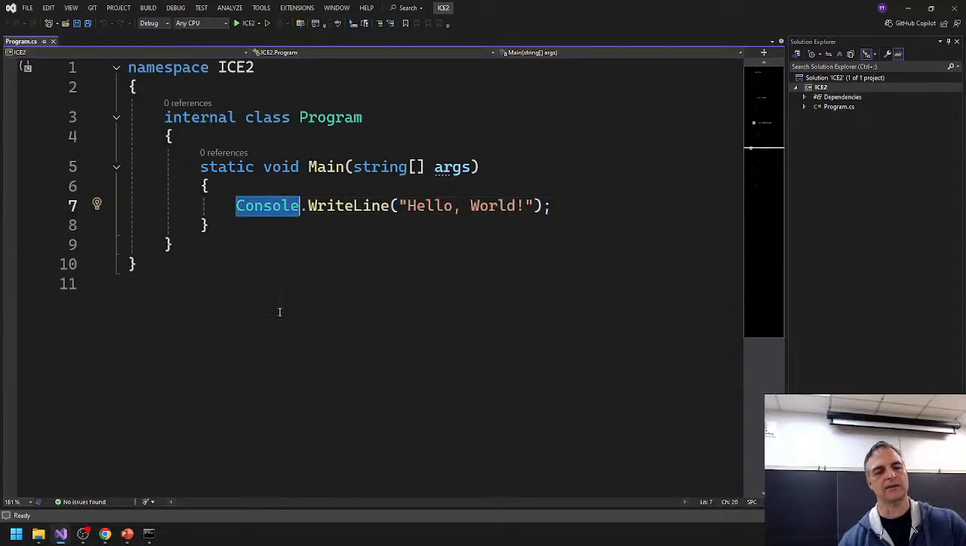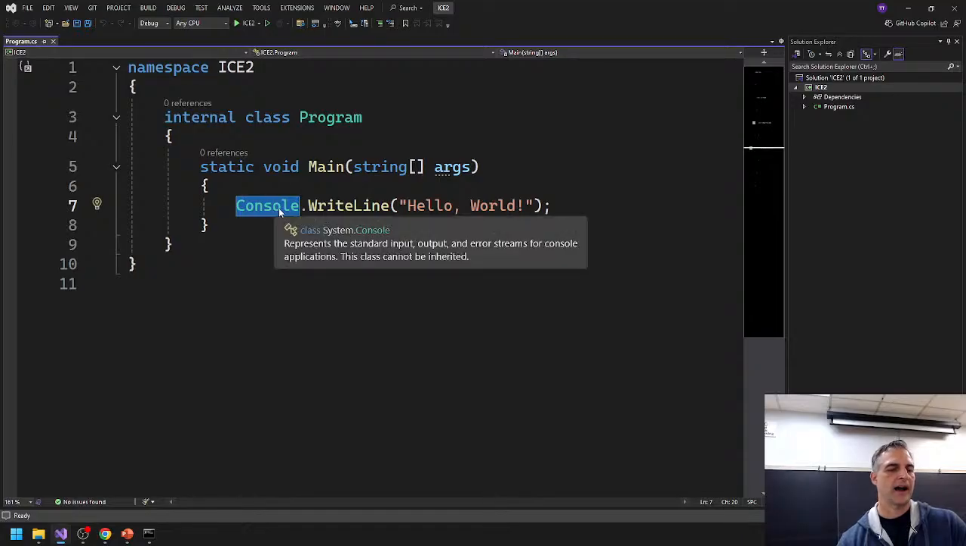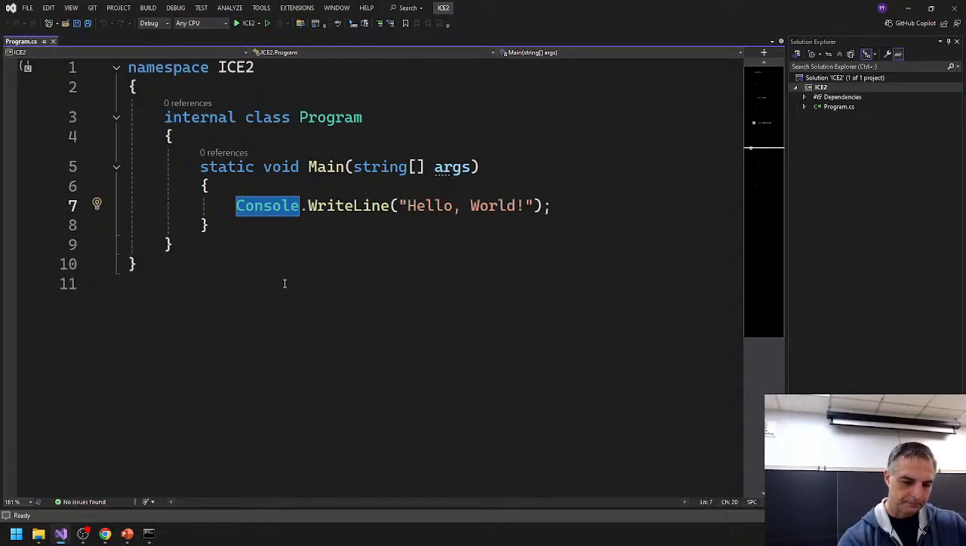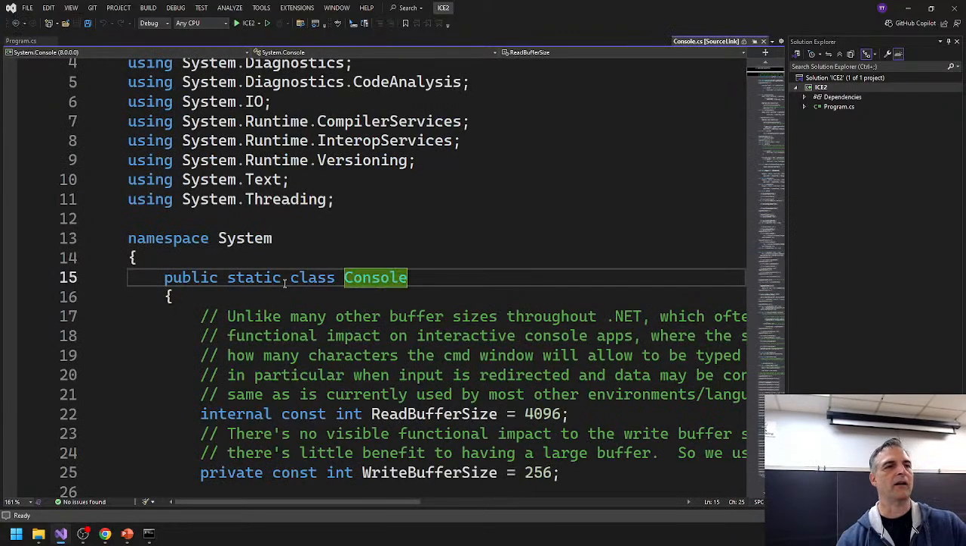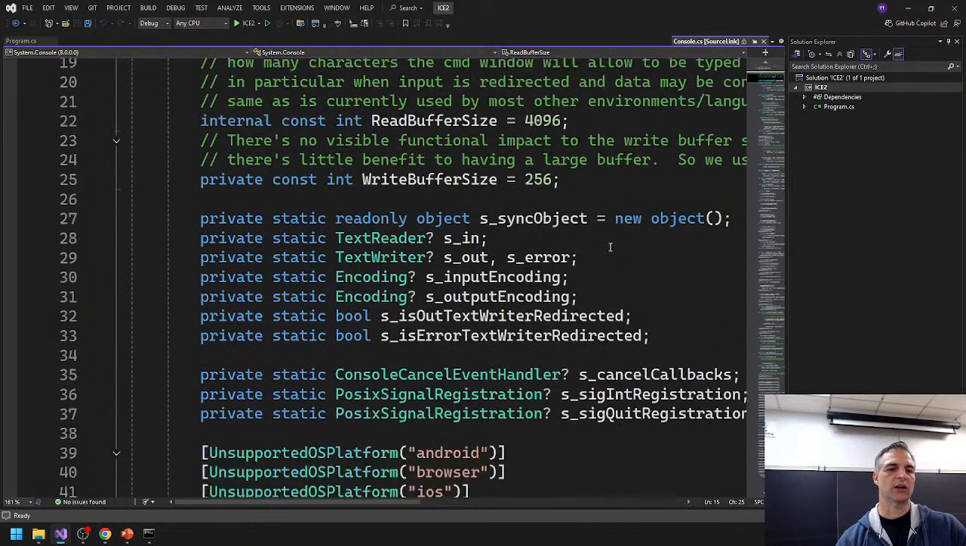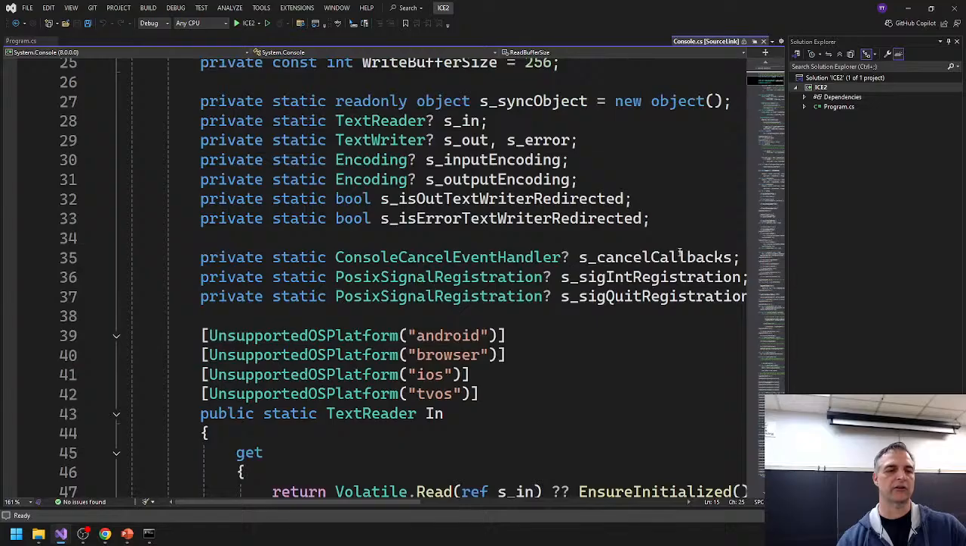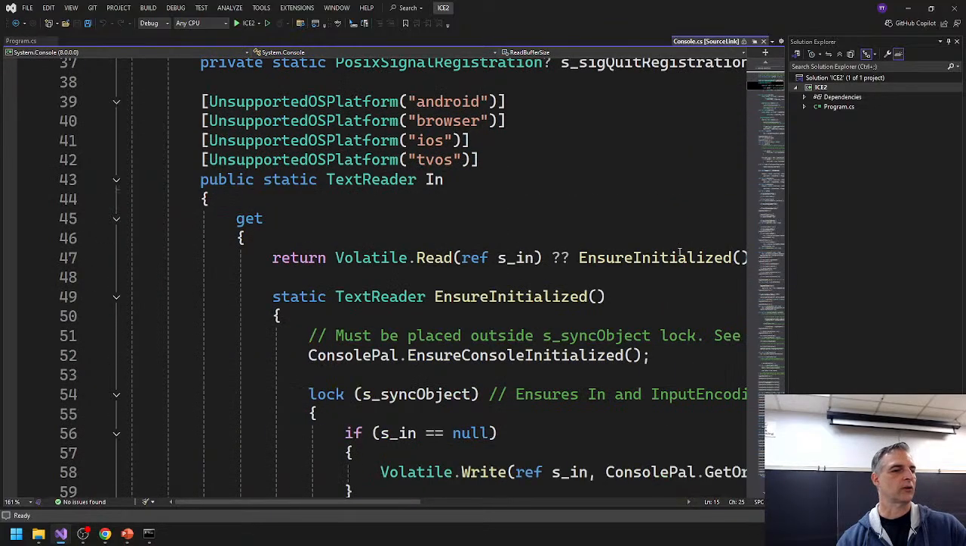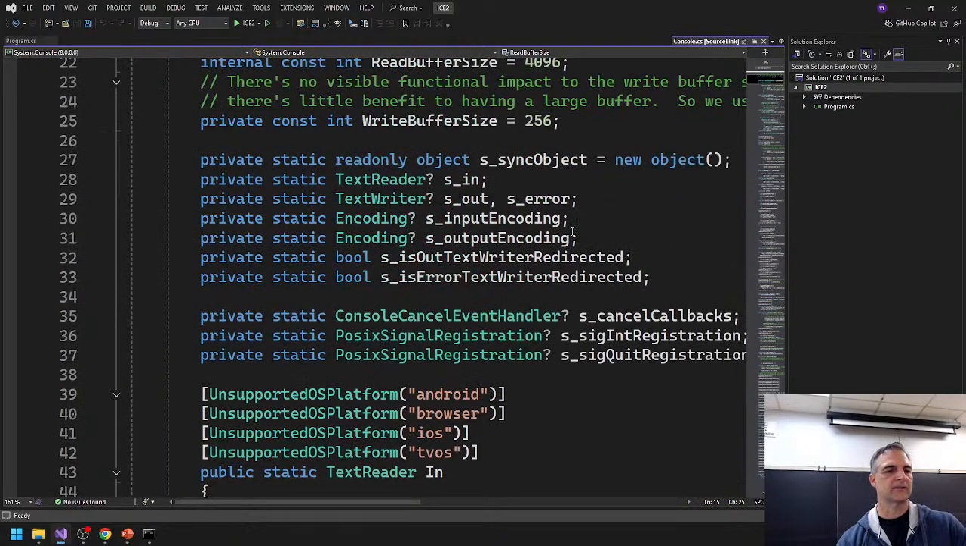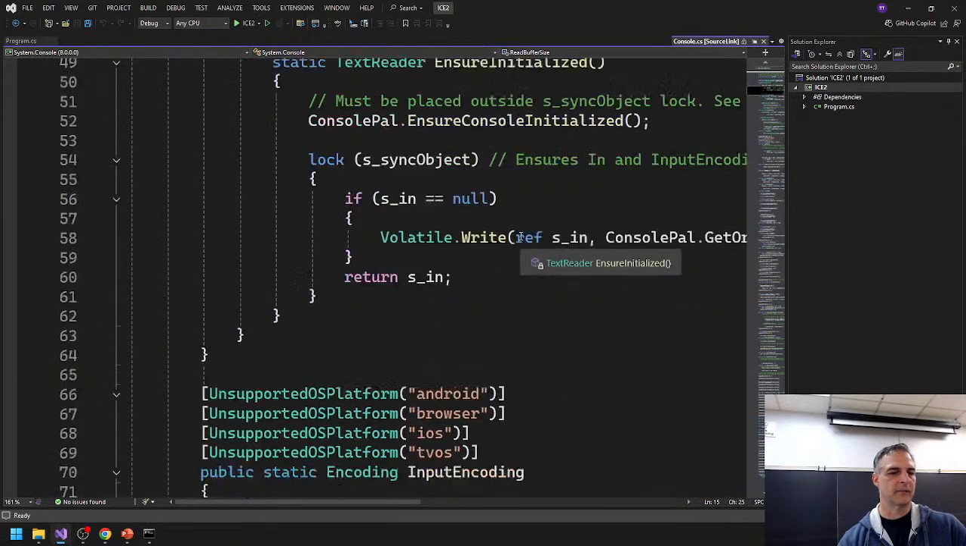Console is a class, just like Program is a class. And Console has a bunch of different things we talked about last time. If you press F12 when you're hovering over Console, try this with me. Go on Console and press F12. What you get is the actual class. This is the Console class. You can see there's a ton of stuff that the Console class has. It has TextReader, TextWriter, and a bunch of other stuff.